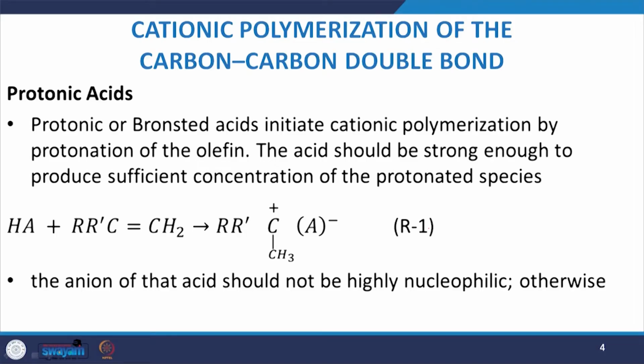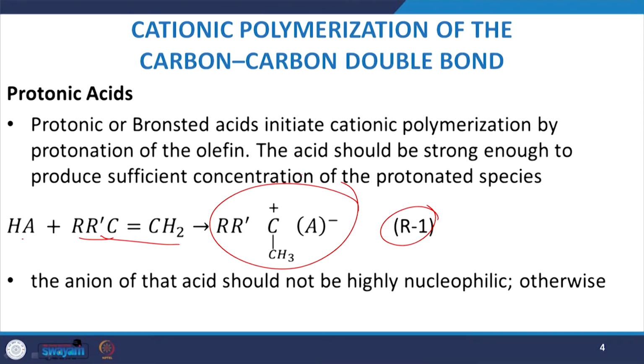Protonic acids, or Bronsted acids, usually initiate cationic polymerization by protonation of the olefins. This aspect of basic chemistry is widely used in the refinery system, especially in the process of polymerization. Under this head, the acid should be strong enough to produce a sufficient concentration of protonated species. Have a look at reaction number 1. Here, HA reacts with this compound to give you